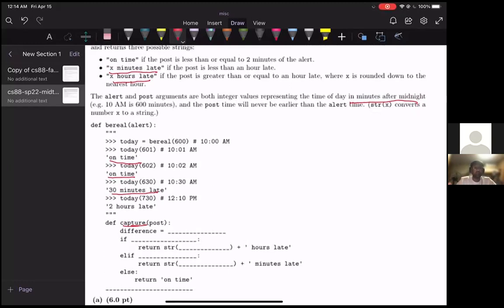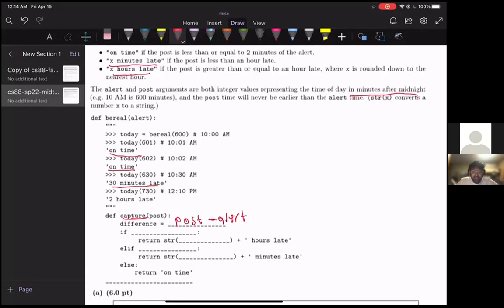It's probably the difference between the post, which is when the user posts the post, and the alert, which is when the social media app asks the user to post. And so that's going to be key to most of our calculations. So we can just say the difference is post minus alert. It is the difference. Cool.